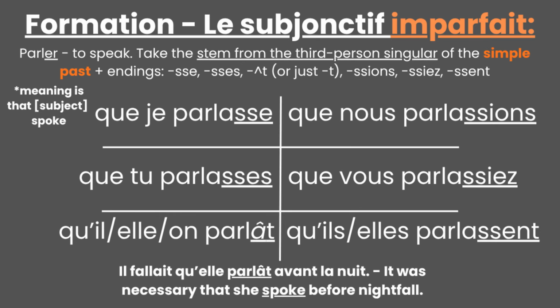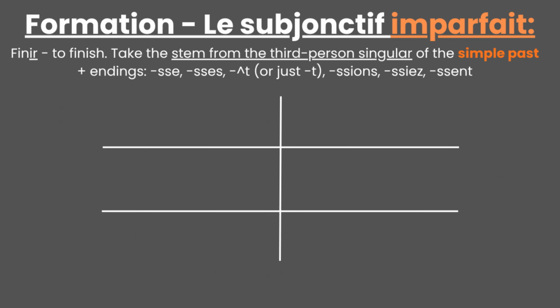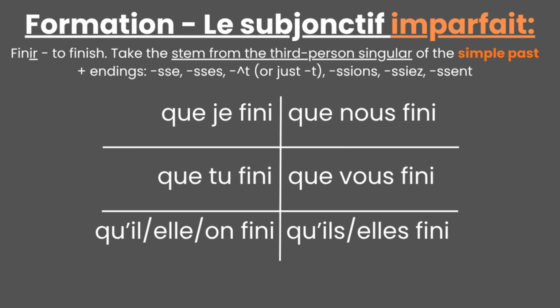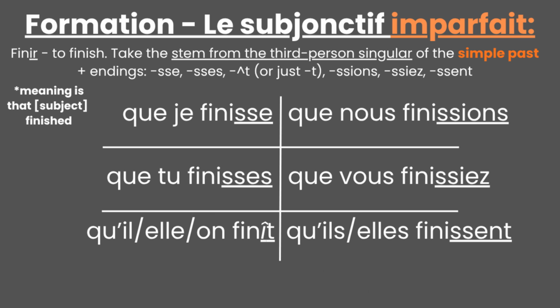The same thing applies to any other verb, like finir, to finish. To conjugate this verb, take its stem from the simple past, third-person singular, drop the final t, place the stem in all subjects, and add the imperfect subjunctive endings.